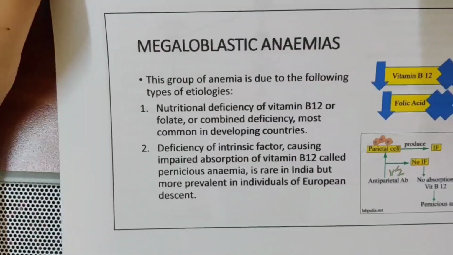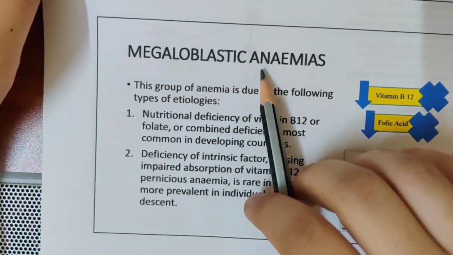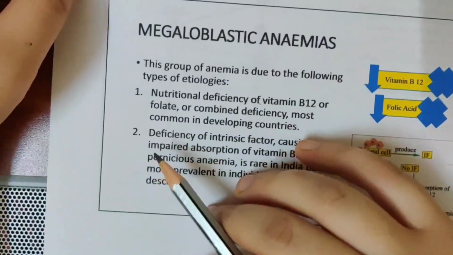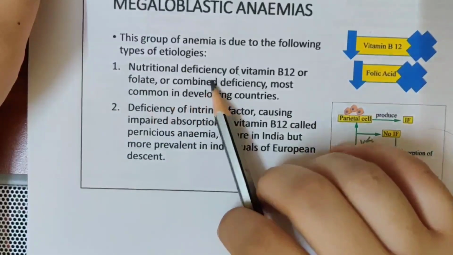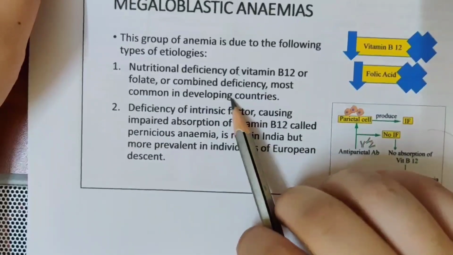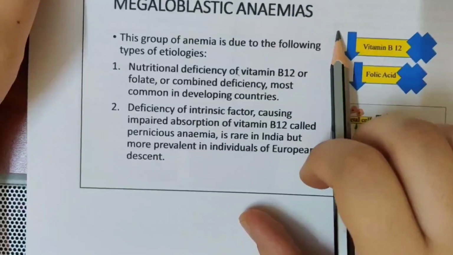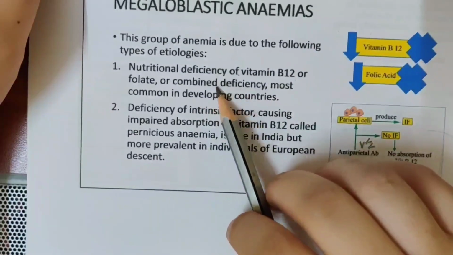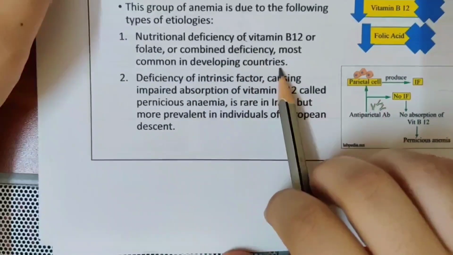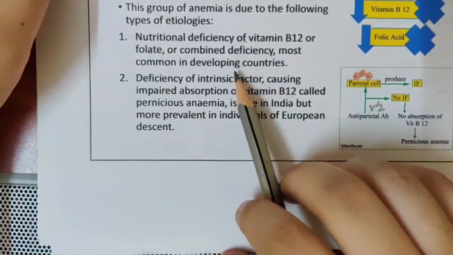Now, what is megaloblastic anemia? Megaloblastic anemia is a group of anemia. It is a group because there are two different etiologies. The first etiology is nutritional deficiency of vitamin B12 or folate or combined. So it can either be because of vitamin B12 deficiency, folate deficiency or combined deficiency, that is vitamin B12 as well as folate deficiency. Okay, which is very commonly seen in developing countries, the reason being poor socioeconomic status or poor dietary intake.